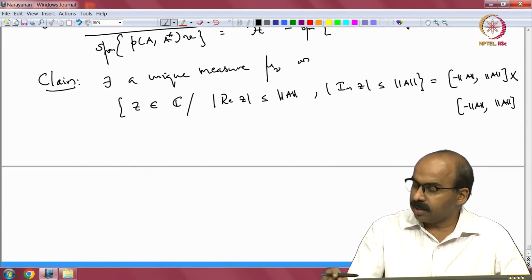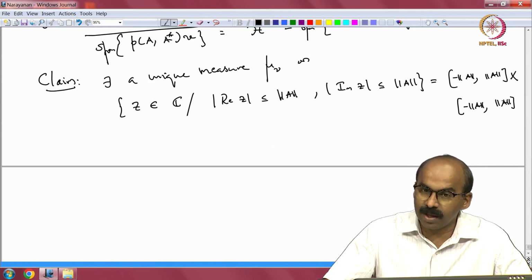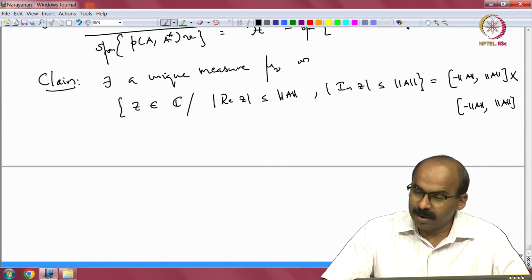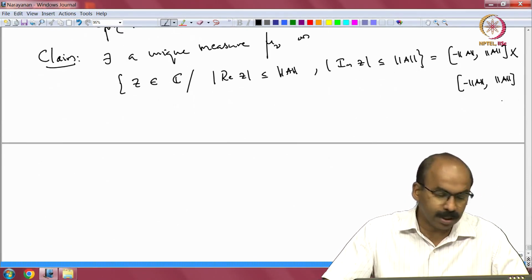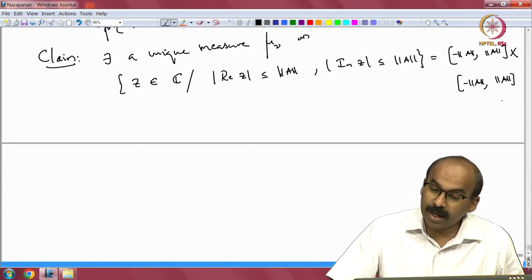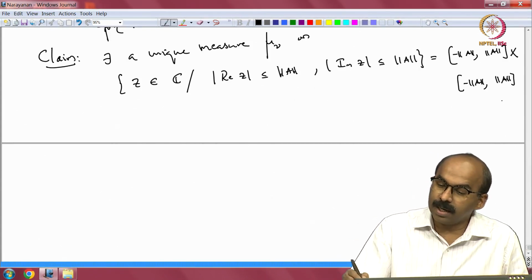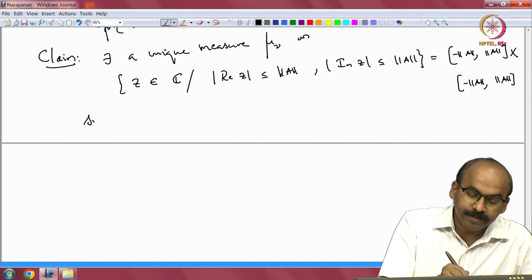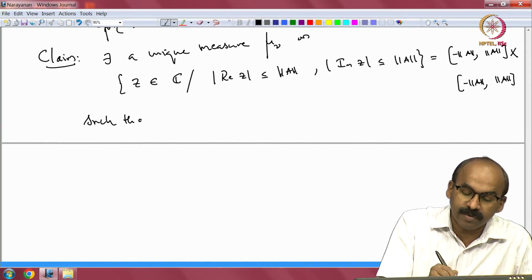It will actually be supported in what is known as the spectrum of A, that you already know, but in the formulation we may not bother about that. Okay. On this space such that, well, what is the importance of the space?